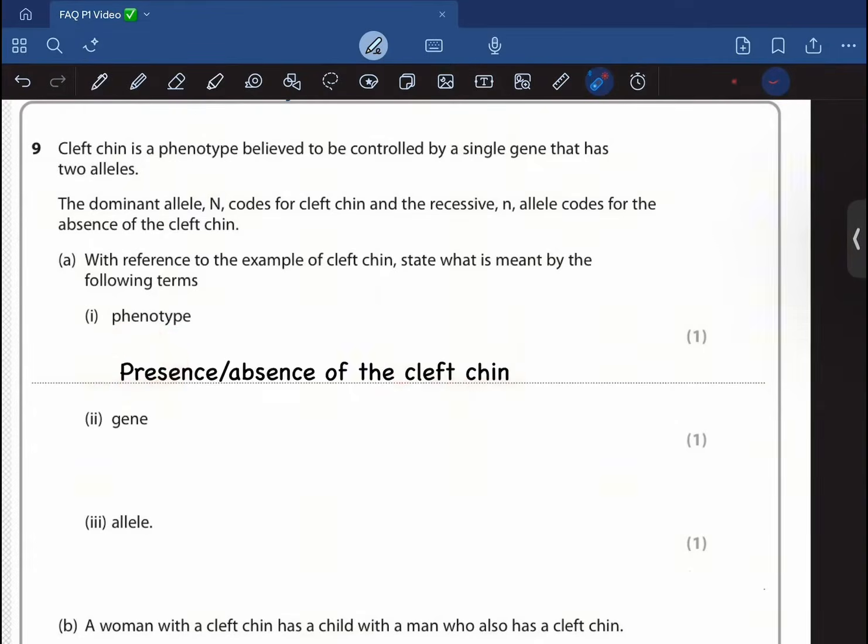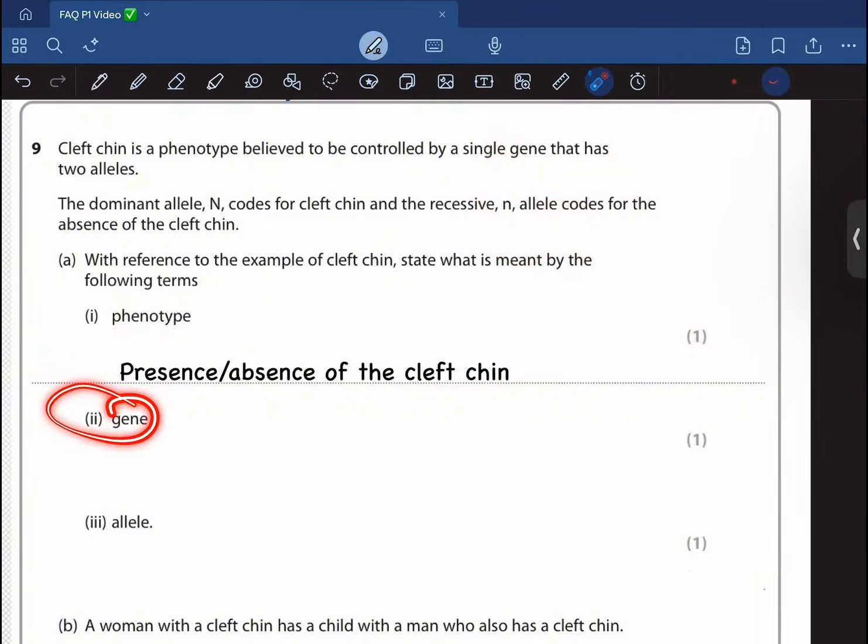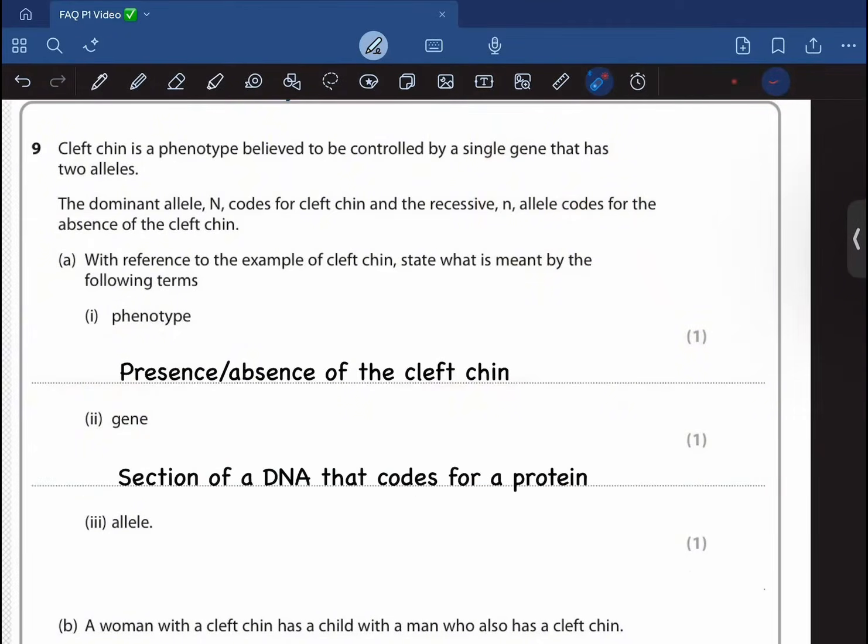Now what basically is this cleft chin, right? So this is your chin, right? Now some people have this type of V structure, and this is what we refer to as cleft chin. Now what is basically a gene? A portion of the DNA that codes for a protein. Section of the DNA that codes for a protein.